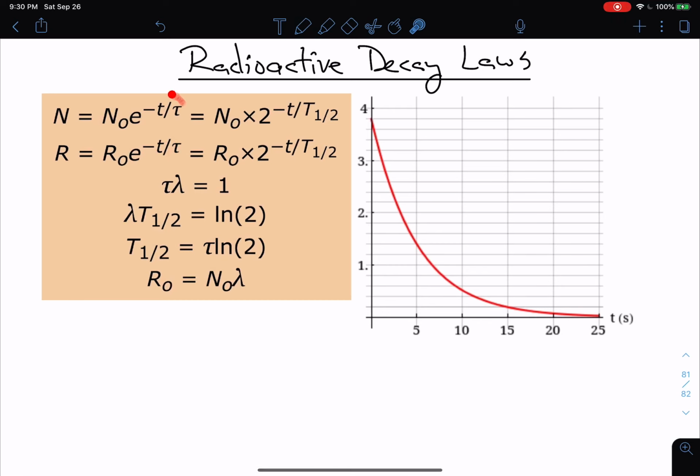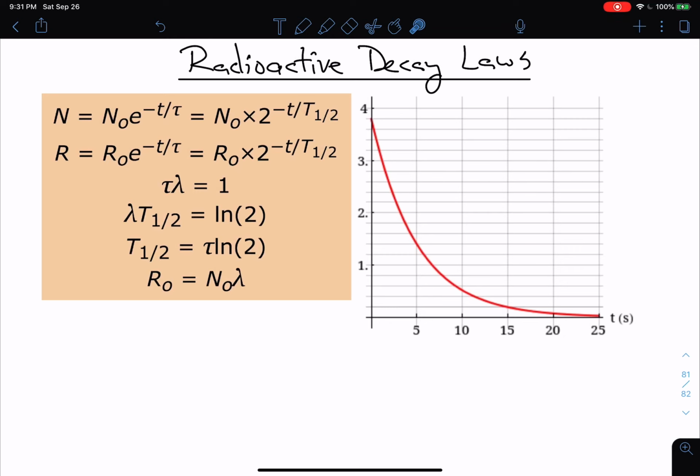It's exponential decay. Of course, we've seen this before. We saw it with the RC circuit. We saw it with the LR circuit. So mathematically, nothing new here. Now, there are a few more symbols we need to talk about. So first, tau. When we were dealing with circuits, we called it the time constant. Mathematically, it still behaves the same, but when we're talking about radioactive decay, tau is called the mean life. And we call it the mean life because it's the average lifespan of an atom. So if I'm talking about uranium, it'd be the average lifespan of a uranium atom.